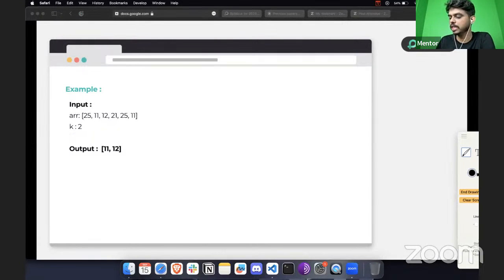As we can see, 11 and 12 is most probably going to have the smaller sum, because the consecutive subarrays that we are going to see are close. We have one more, which is 25 and 11, where one number is more than 20, and since 11 and 12 are very close, here we are going to get that, and that's the output. This is good, like this kind of output that you can make while these questions are asked in pseudocode or something.